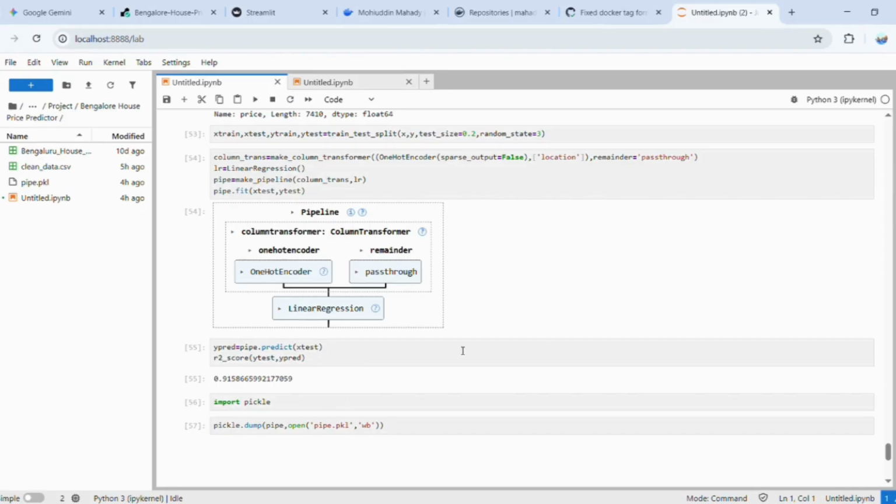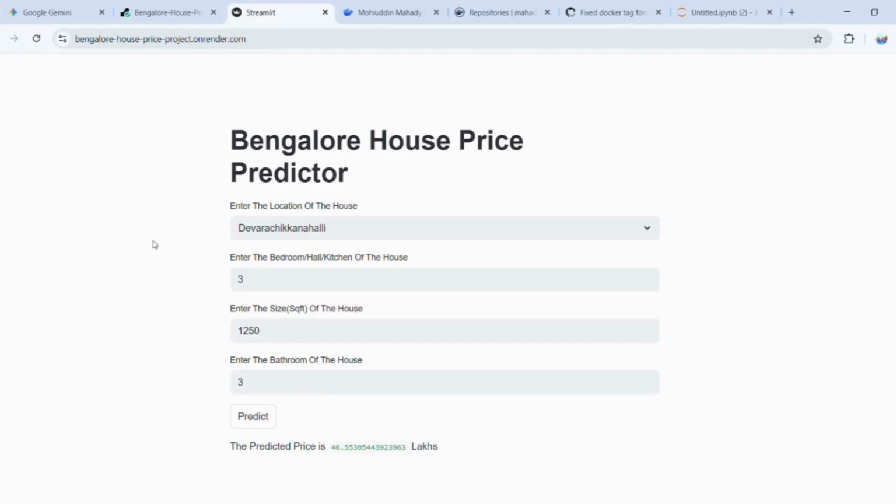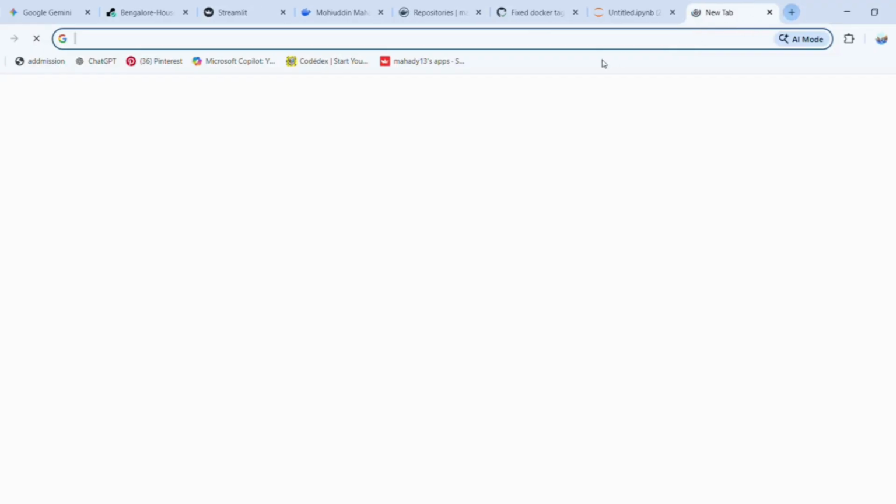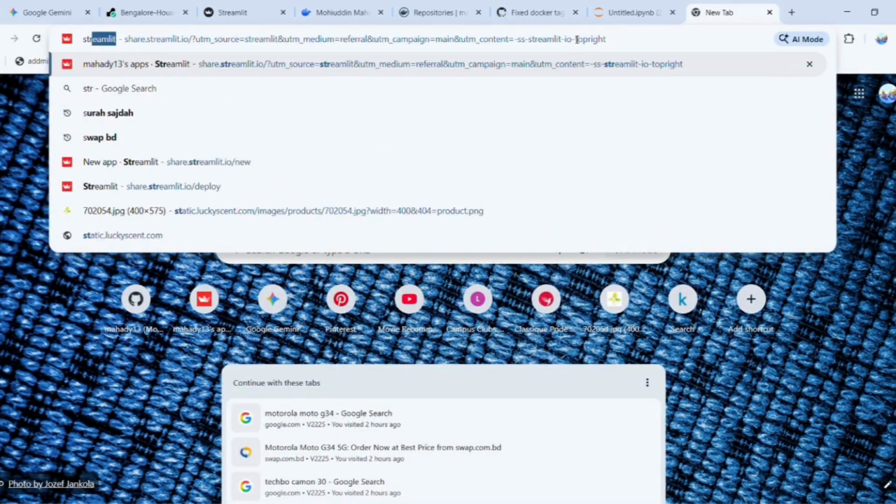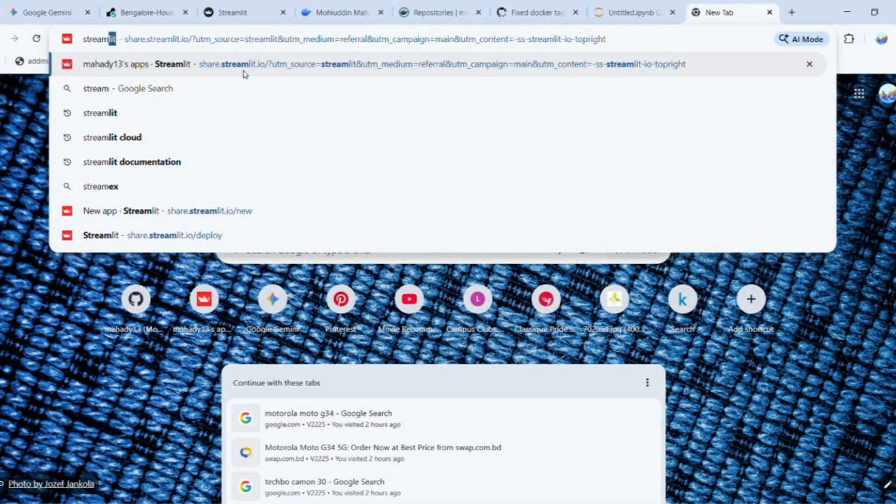I used PyCharm, and with that I created the app here, a Streamlit app. I used Streamlit, and then I also uploaded the app to Streamlit Cloud. If I want to show you, I will just go here.